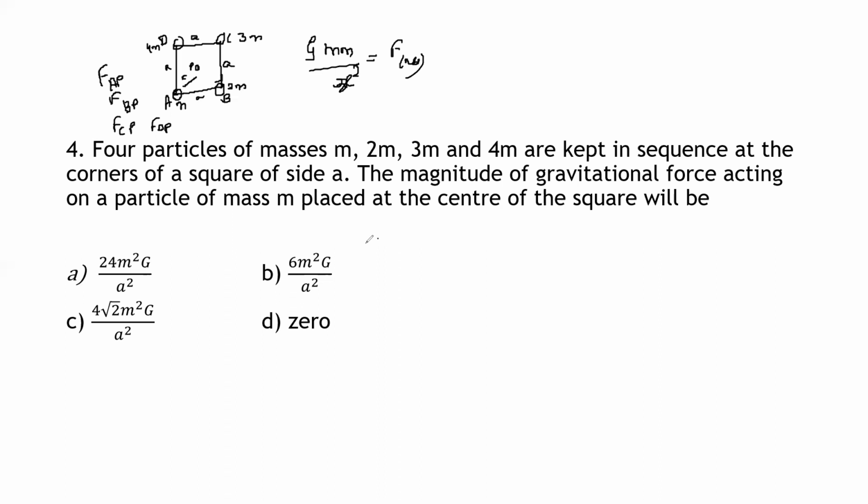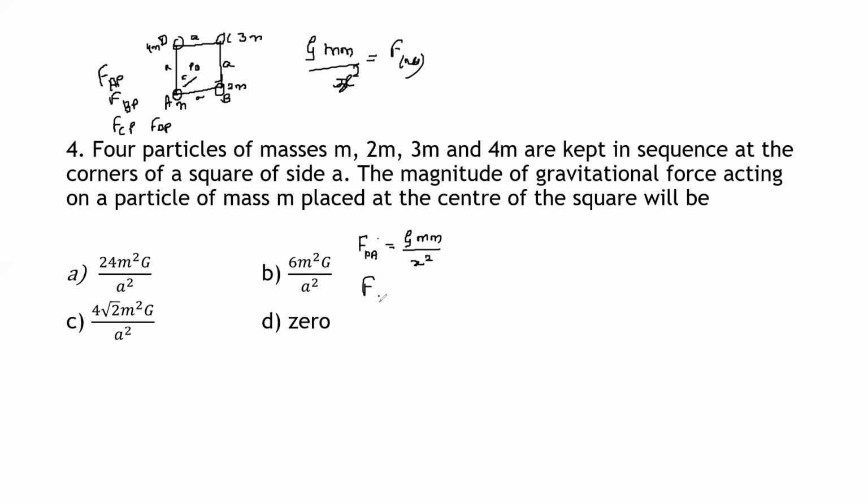See here, according to the given question, at point P we need to calculate the gravitational force. First, F_PA is the force at point P due to the particle A. This is given by G m into m divided by x square.